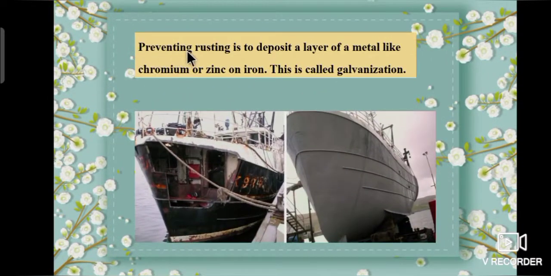Children, one way of preventing rusting is to deposit a layer of a metal like chromium or zinc on iron. This is called galvanization. What is galvanization? Preventing rusting by depositing a layer of a metal like chromium or zinc on iron.